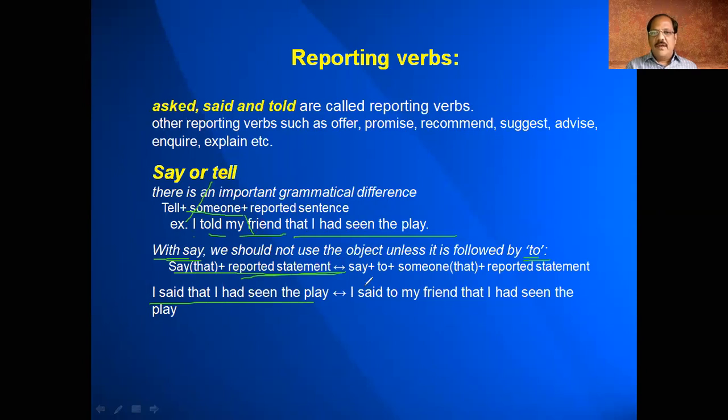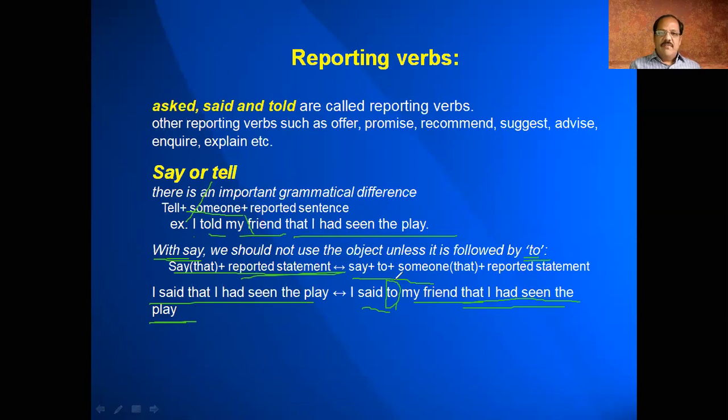Then it should be say to someone plus a reported statement. That means I said to, because here to has come. We have to use to. My friend, then the remaining reported statement is that I had seen the play, isn't it? So there is a grammatical difference whenever you are using said.